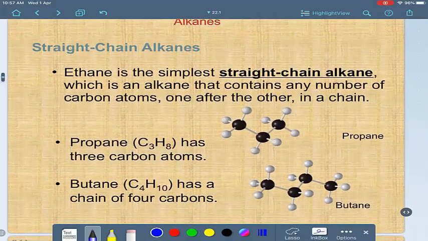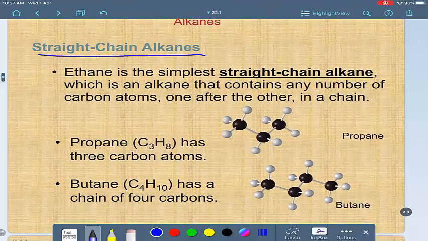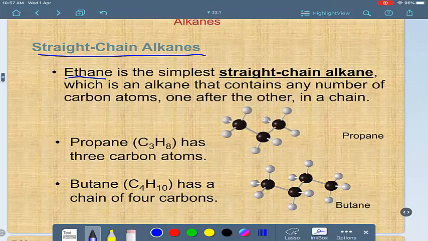The first type is straight chain alkanes. The straight chain alkanes like ethane, we cannot say methane. Methane has only 1 carbon. But in the case of ethane, we have 2 carbon atoms here. Ethane is like this, C2H6, and this is the structural formula.